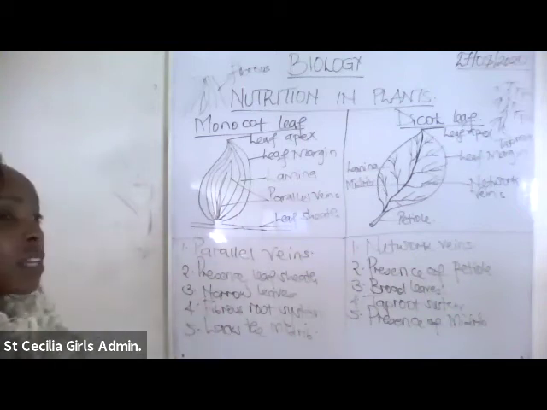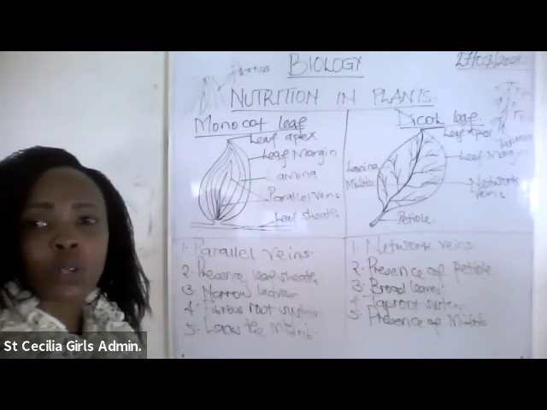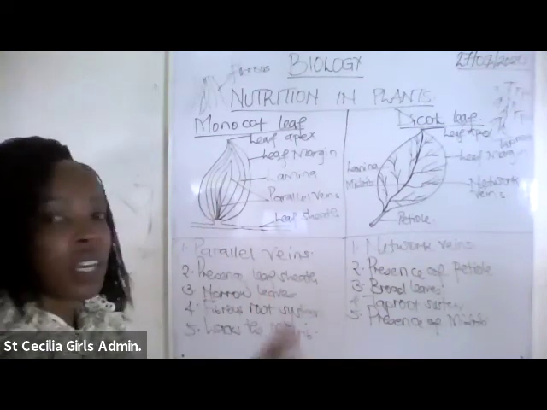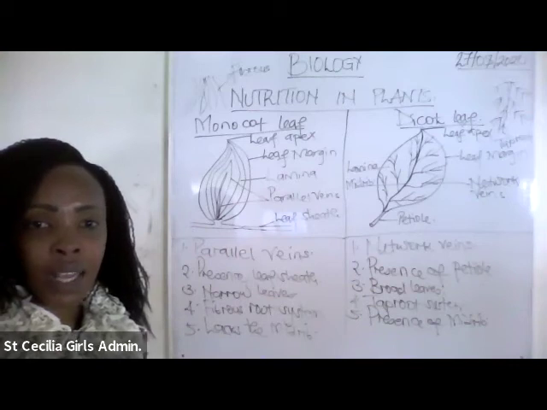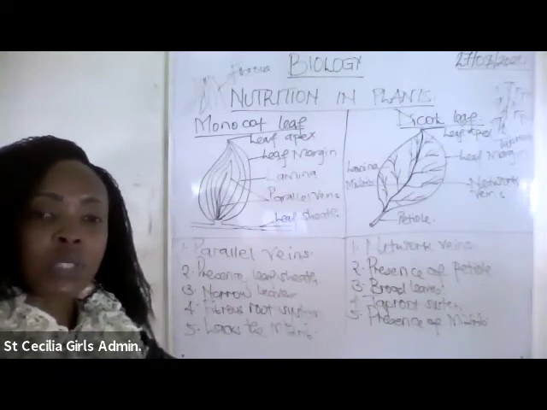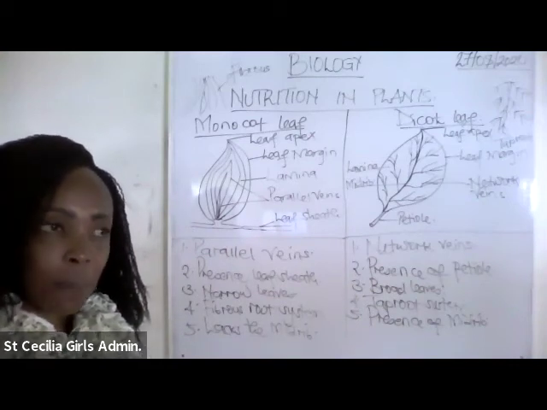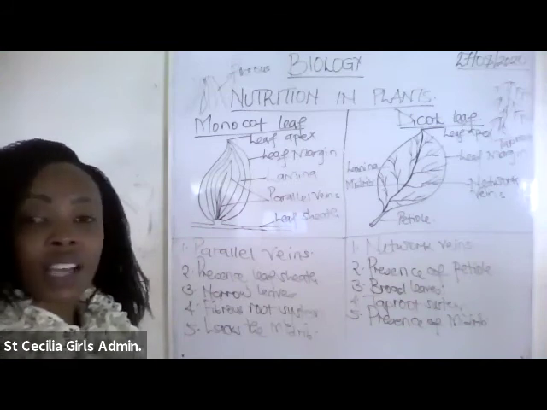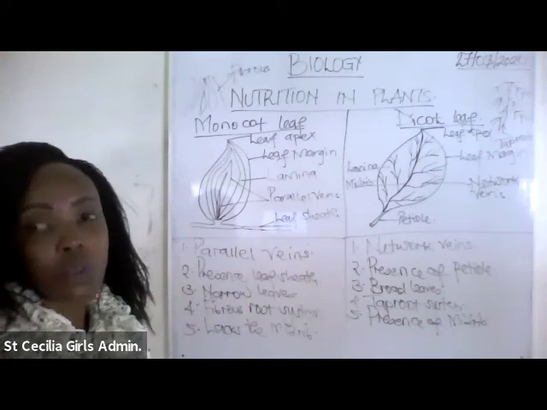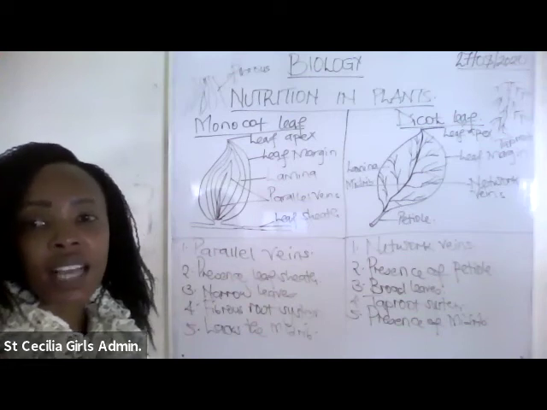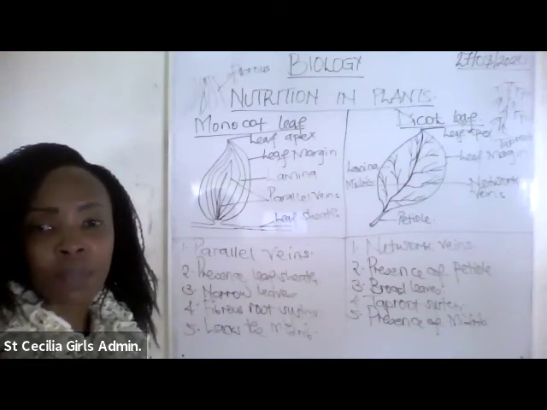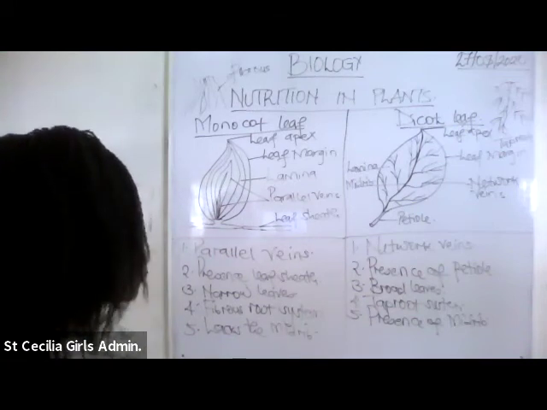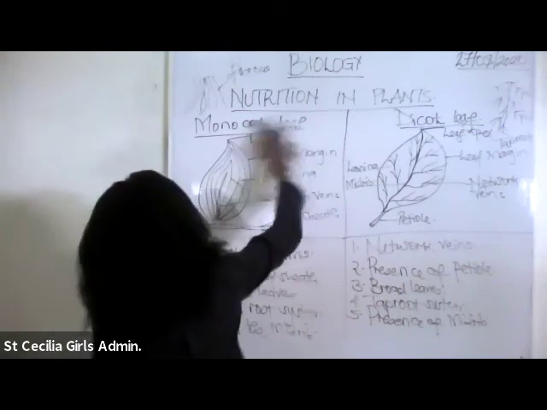And I know even out there at home or wherever, you've seen these parts, very much evident in leaves. But you still have other internal parts that you're supposed to look at in nutrition in plants, and they are usually very, very important. They mostly help with photosynthesis and so on. So maybe we can list those parts.